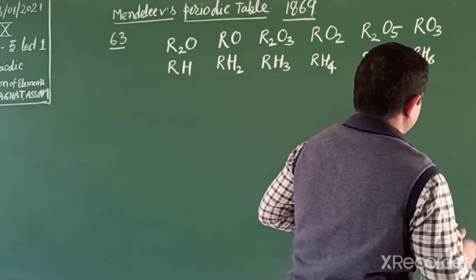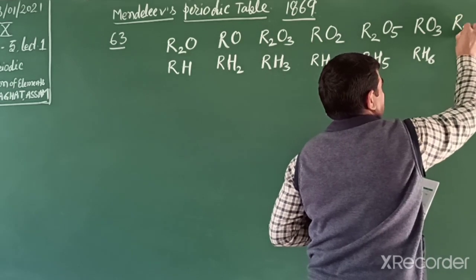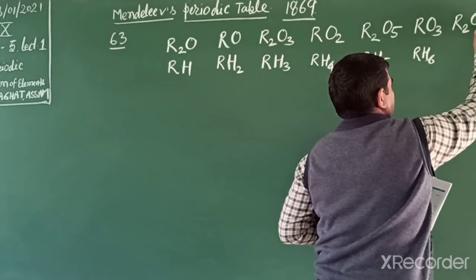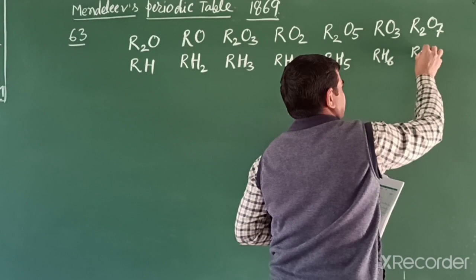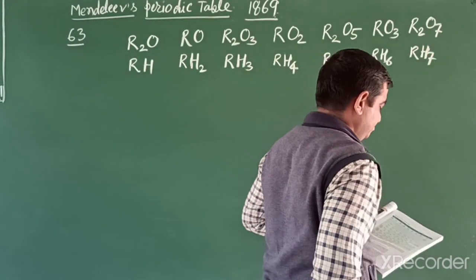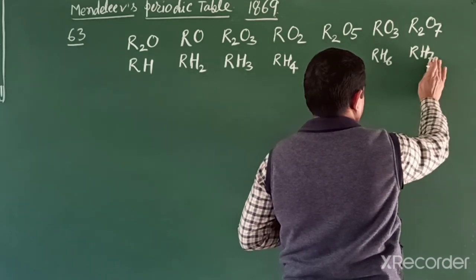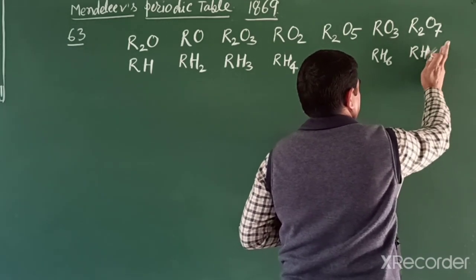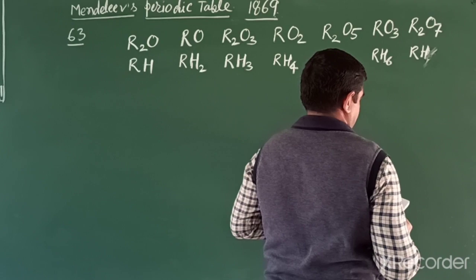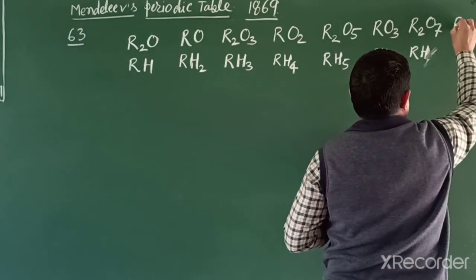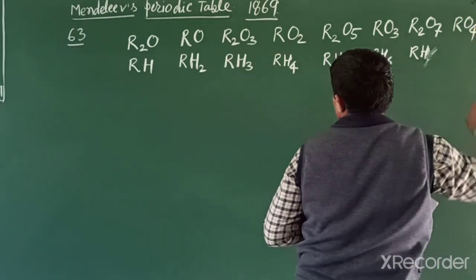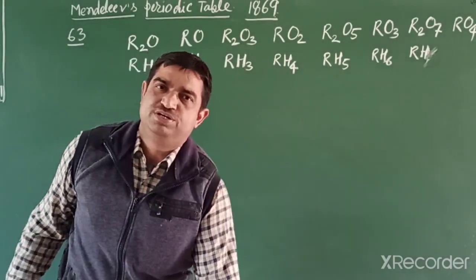In a similar way, R2O7 and RH7. The last one, the formula is RH also, and the other last one is RO4. So he classified in this way.